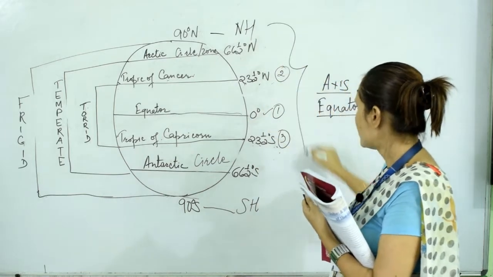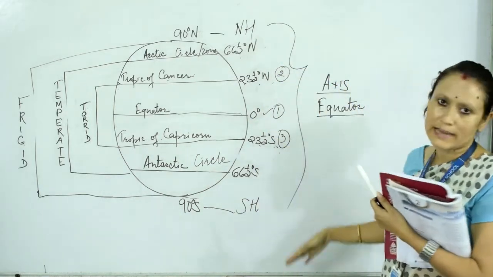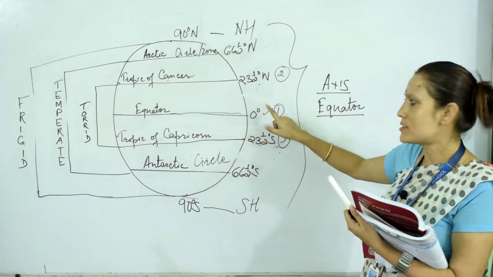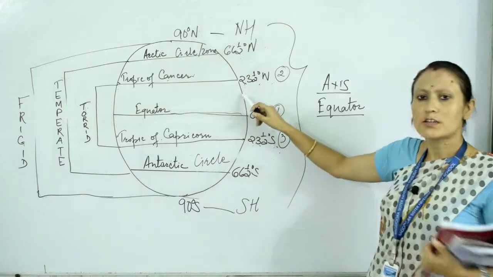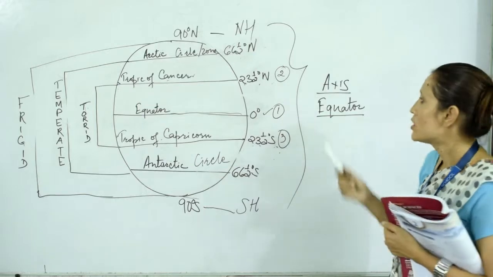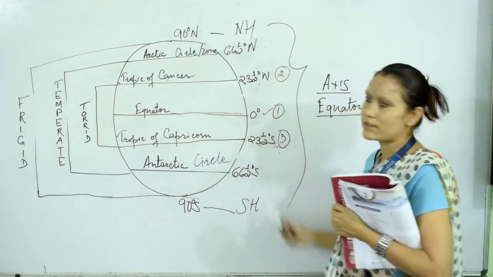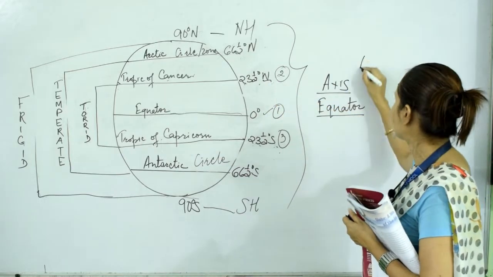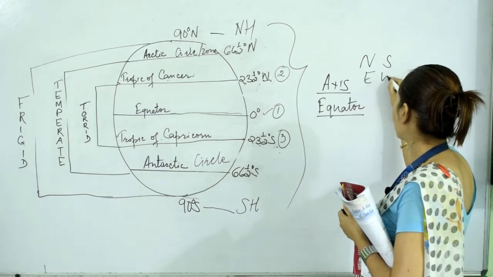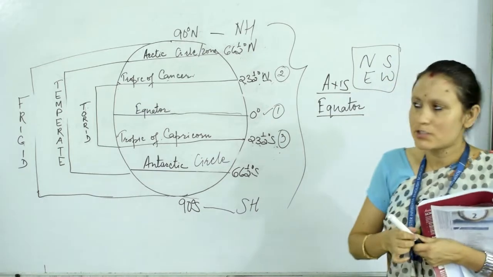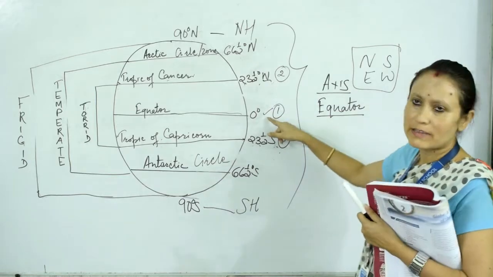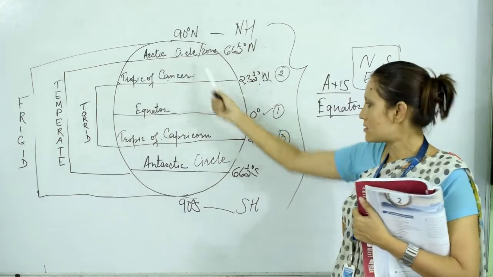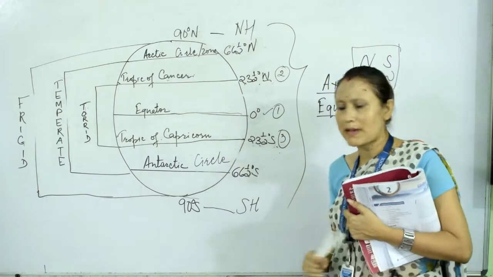So these are the major latitudes, the important latitudes on the Earth. Clear? I am repeating once more. Equator 0 degree, Tropic of Cancer 23.5 degree north latitude. You have to write the directions while writing the latitudes, otherwise you will not get the marks. This is the most important thing: north, south, east, west. This is like a key element in geography. So the first one is 0 degree equator. Next, 23.5 degree north, Tropic of Cancer. 23.5 degree south, Tropic of Capricorn.